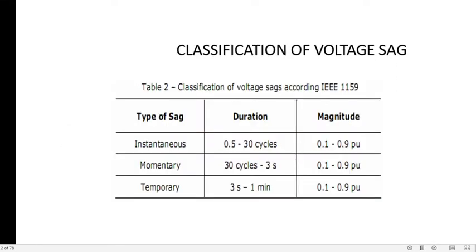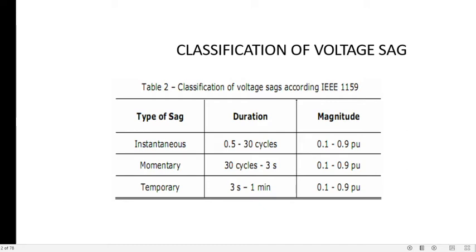So how will you classify the voltage sag? As per the IEEE 1159 standard, the voltage sag can be classified depending on the duration for which the sag persists in the circuit, as instantaneous, momentary and temporary.